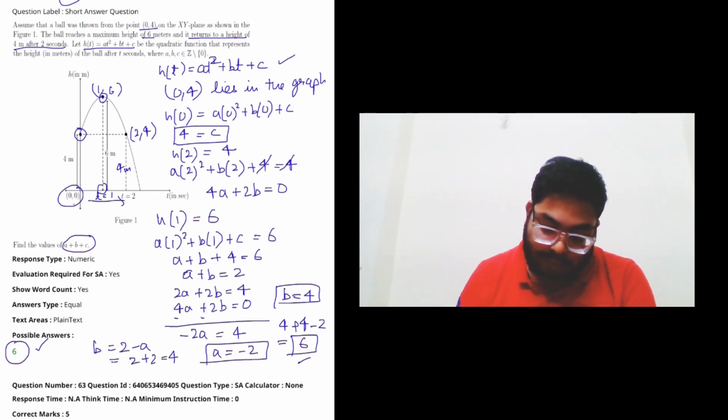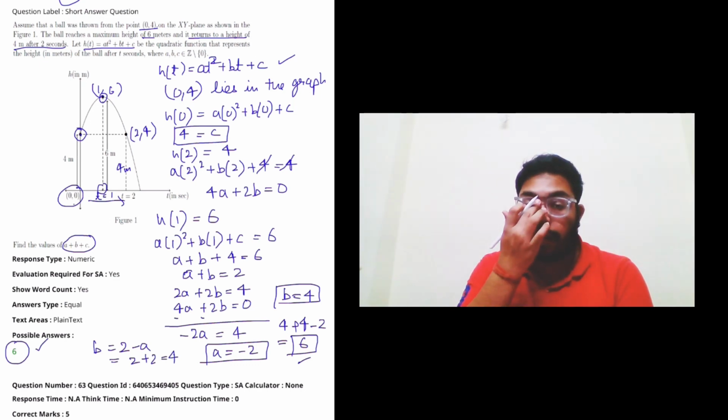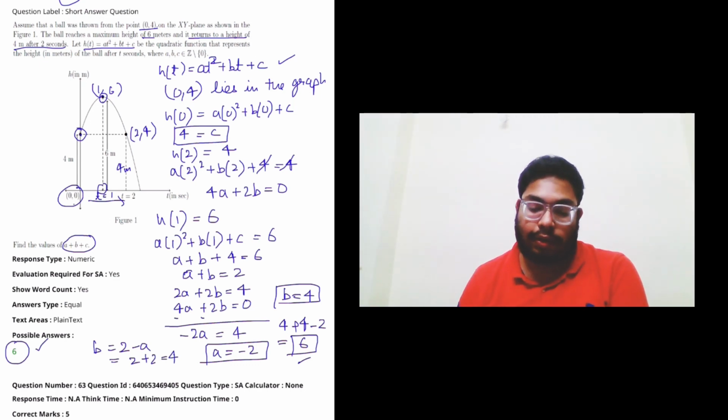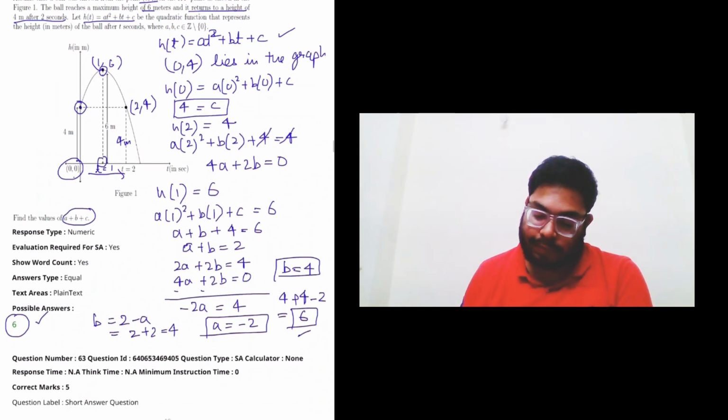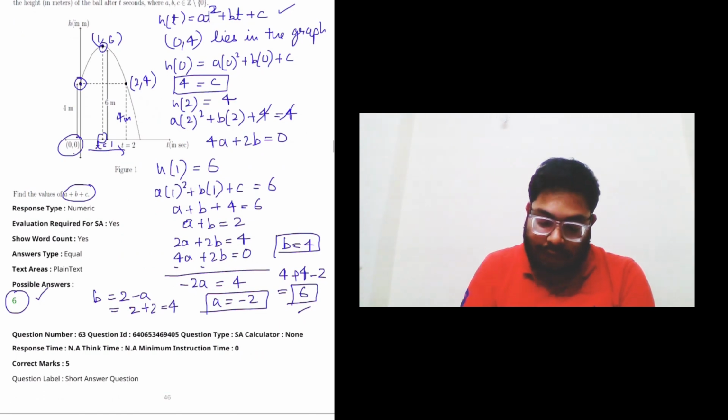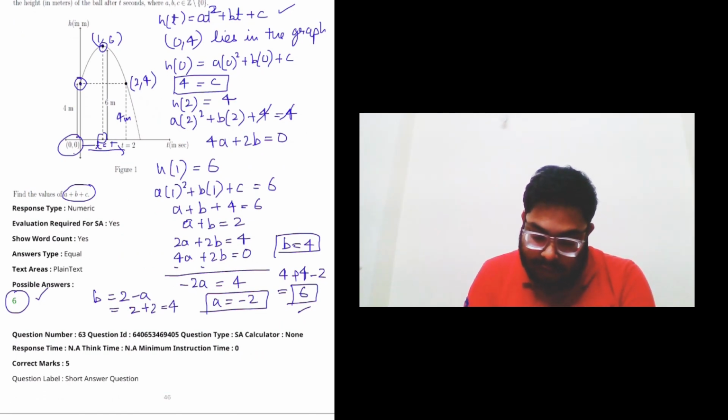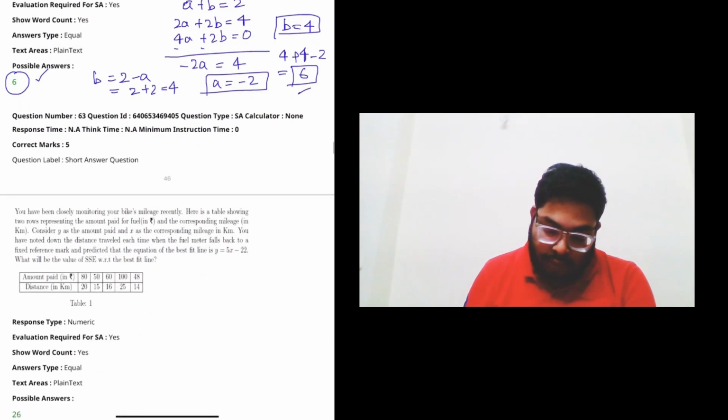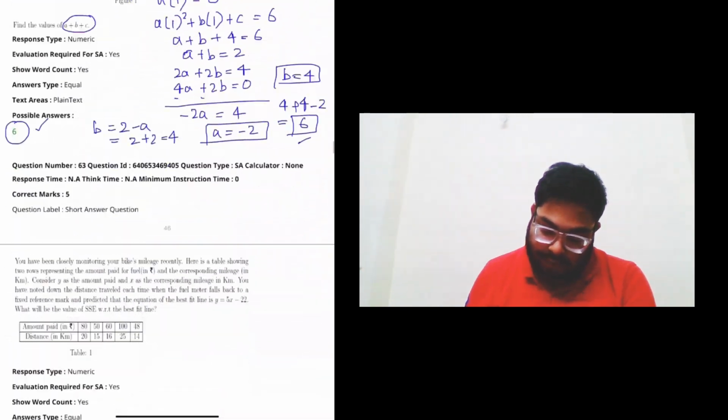If you know the mathematics of projectile motion, you can easily guess this. Otherwise it is also quite obvious from the figure. If you measure this descent and this descent, it will be equal, so it will be t equal 1 only. So this is a very good 5 marks question.